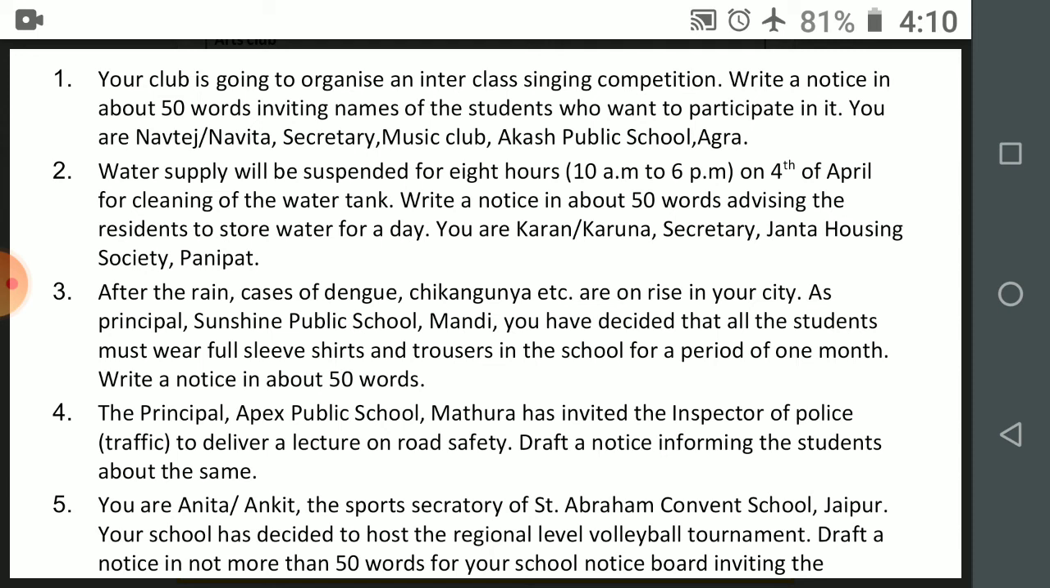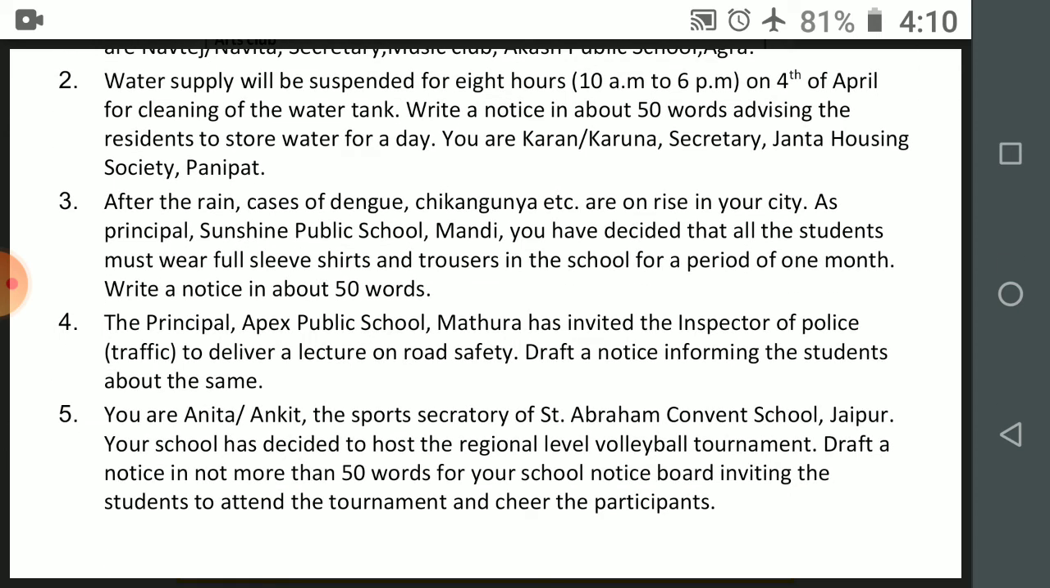Question number 1. Your club is going to organize an inter-class singing competition. Write a notice in about 50 words inviting names of the students who want to participate in it. You are Navtej or Navita, Secretary, Music Club, Akash Public School, Agra. Question number 2. Water supply will be suspended for 8 hours, 10 a.m. to 6 p.m. on 4th of April for cleaning of the water tank. Write a notice in about 50 words advising the residents to store water for a day. You are Karan, Janta Housing Society, Panipat.